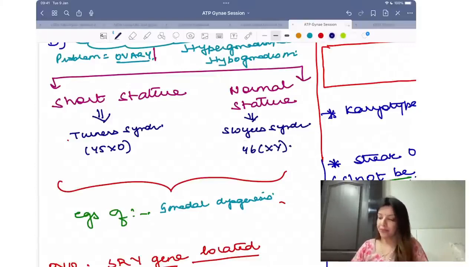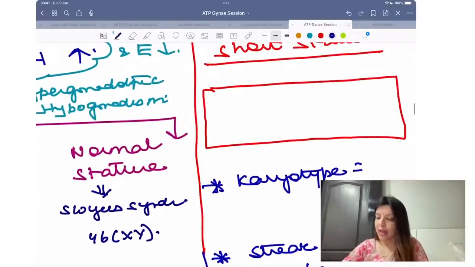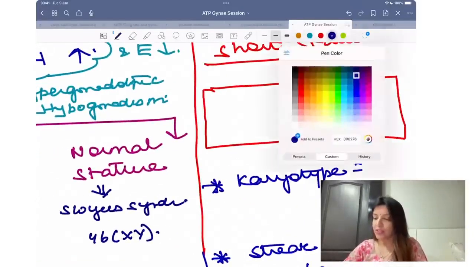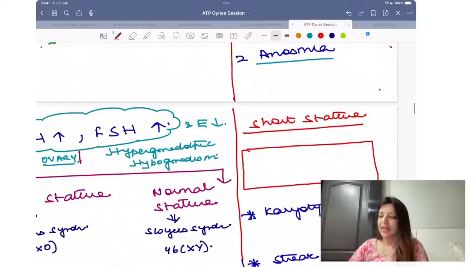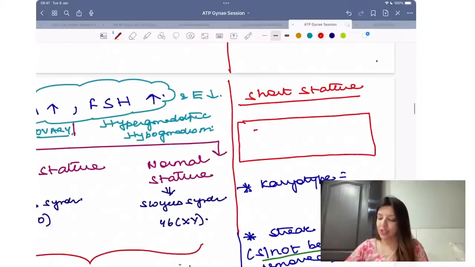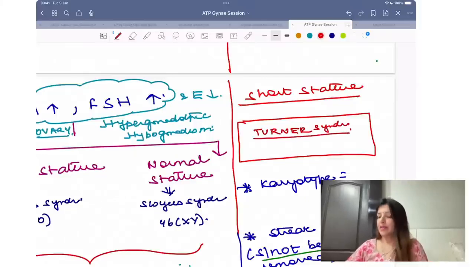Right? Okay. Now, as I told you, whenever your question says that LH, FSH levels are high, estrogen less, uterus present, right, and short stature. Short stature means Turner's syndrome. Karyotype 45XO.